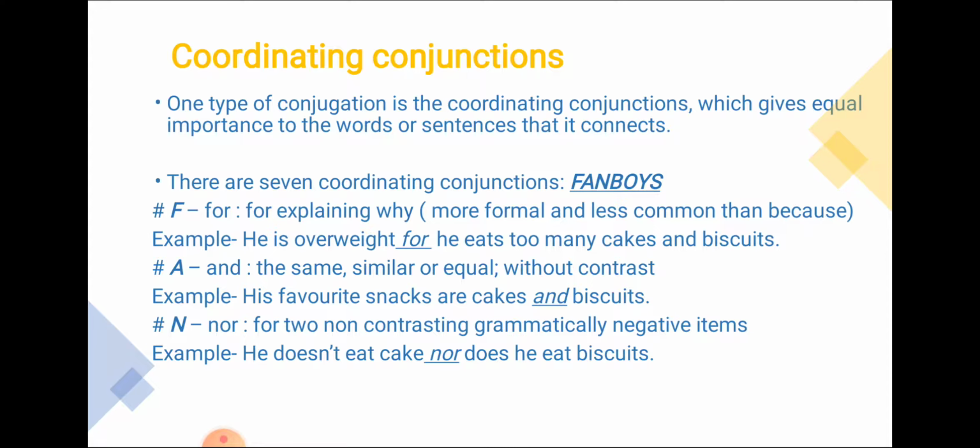N means nor, for two non-contrasting grammatically negative items. When the two nouns, two words, or two sentences are non-contrasting, meaning there is no difference, such sentences are connected by nor. He does not eat cake, nor does he eat biscuits. So the person does not eat cake and does not eat biscuits. When we combine these two sentences, there is no contrast, so we can use nor here. He does not eat cake, nor does he eat biscuits.